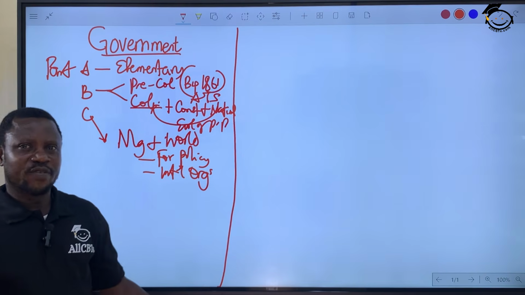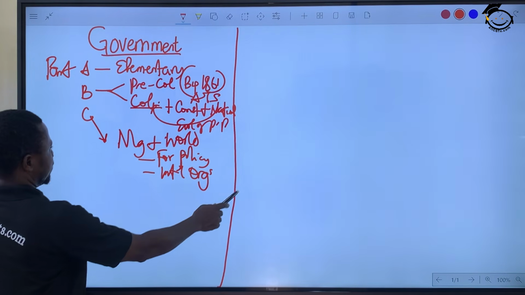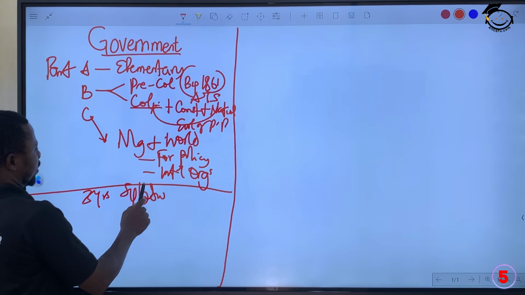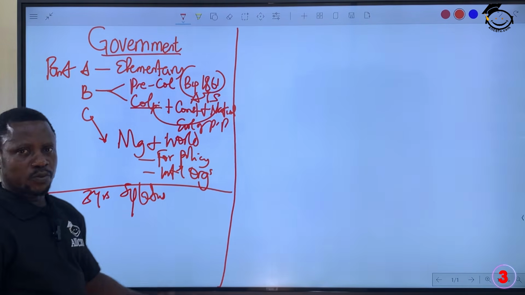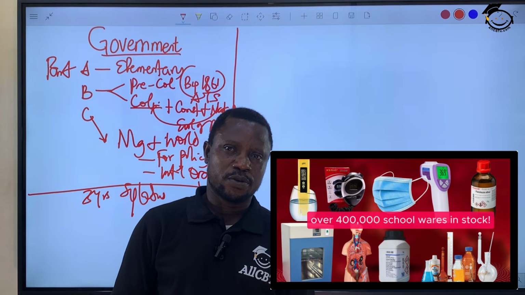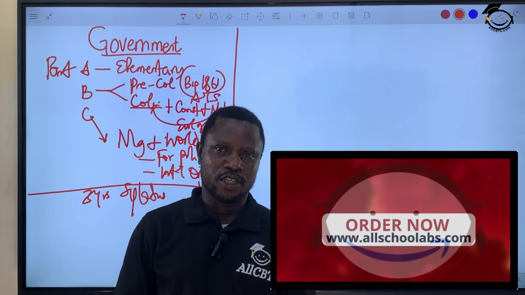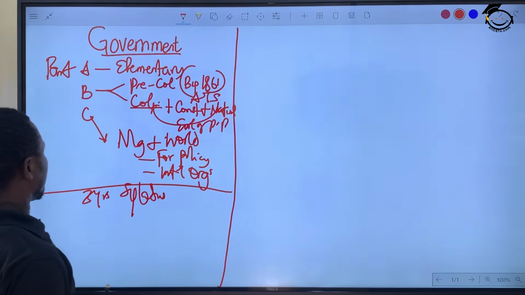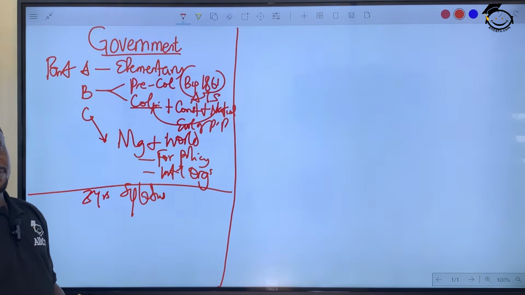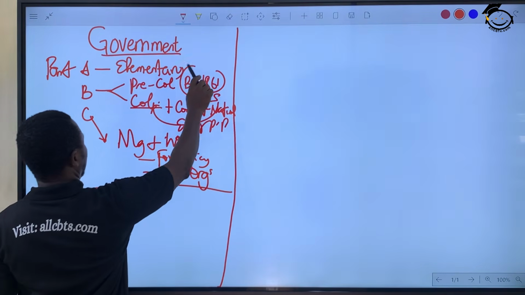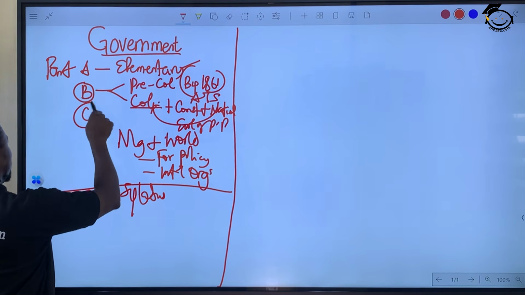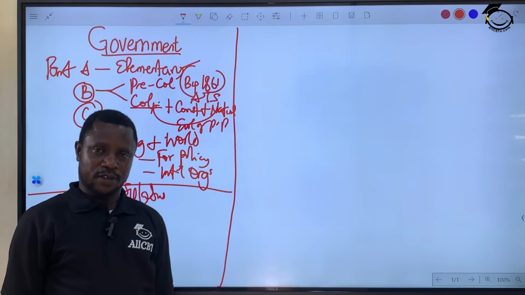So what have I just done? I've just summarized your 3 years scheme of work or syllabus of WAEC and NECO. That's what I just did within 10 minutes. I've summarized your syllabus for WAEC, for NECO, for PCE, and for GCE, as well as LATEC. Okay? So, today I will introduce you to the subject. This one should take you your first year, SS1. This will take you your second year, SS2. And this will take you the last term, the very first term of your SS3.